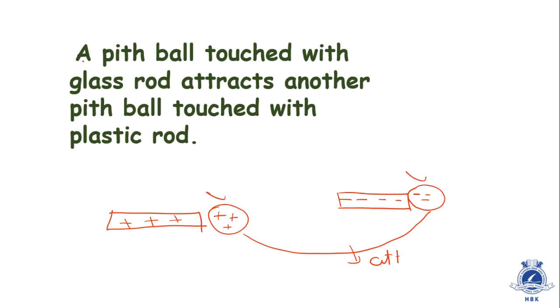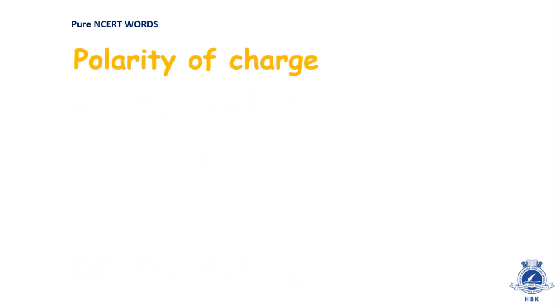See, these lines are from NCERT. A pith ball touched with the glass rod attracts another pith ball which is kept in contact with the plastic rod. So I hope the concepts are clear, that unlike charges attract each other and like charges repel each other. And you must have imagined these things in your mind. What are pith balls? I have shown the image. So let's proceed further. Again, these are pure NCERT lines.